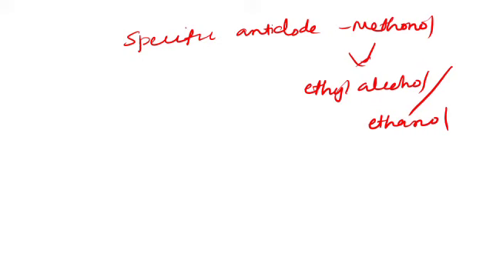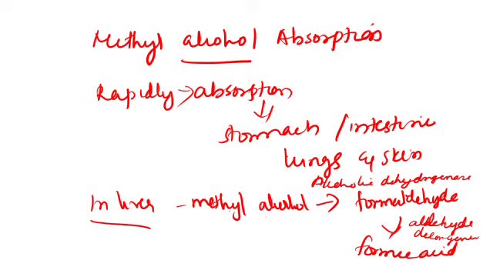So that is about the absorption of methyl alcohol. Methyl alcohol is rapidly absorbed through the stomach and intestine and also the lungs and the skin. In the liver, it is metabolized into formaldehyde by alcohol dehydrogenase and then to formic acid by aldehyde dehydrogenase. This is responsible for retinal toxicity as well as metabolic acidosis, and death is usually caused by respiratory failure, which may precede the cessation of heartbeat by several minutes.